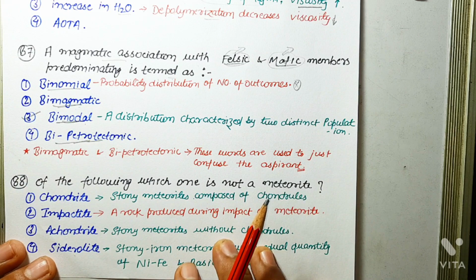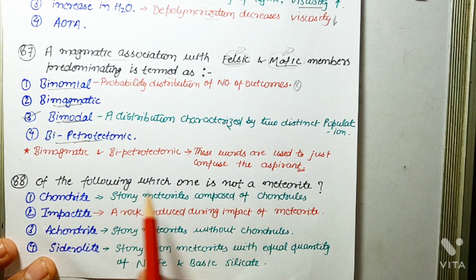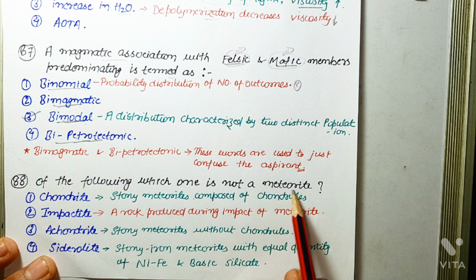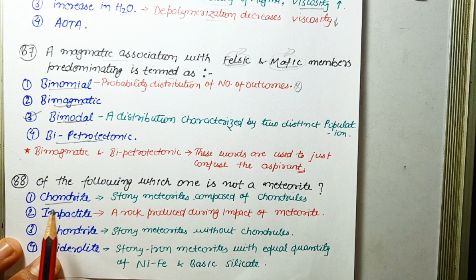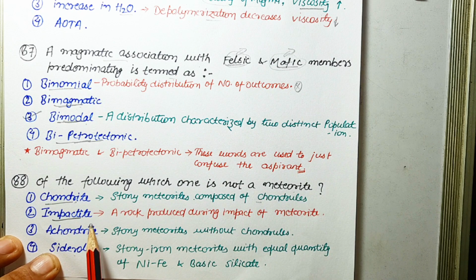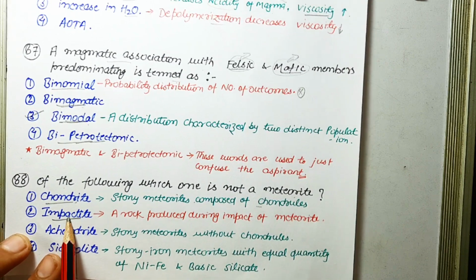Next question is, of the following which one is not a meteorite? I told you what a meteorite is in previous questions. Okay, so now we have to tell which one is not a meteorite. So first one is chondrite. Chondrite is a stony meteorite composed of chondrules. Impactite is a metamorphic rock produced during the impact of a meteorite. Okay, and it occurs in shock metamorphism or impact metamorphism. So basically impactite is not a meteorite, it is a metamorphic rock.